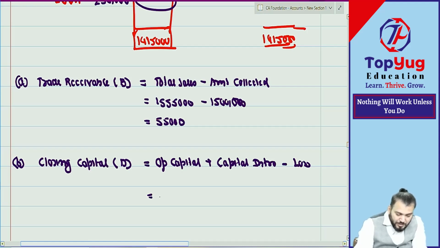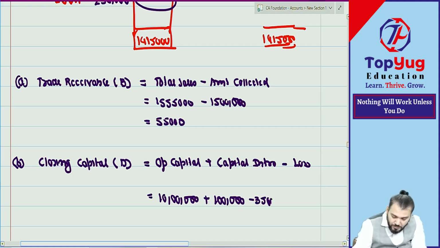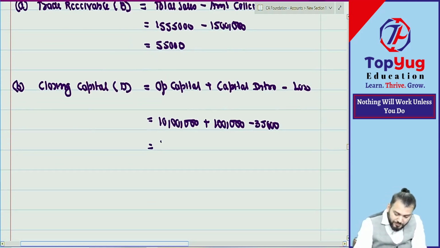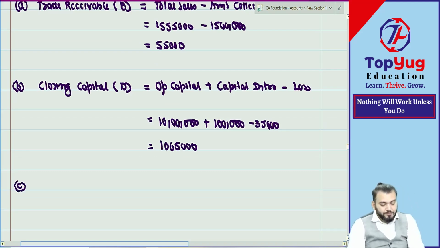So what was the opening capital? 10 lakh. Capital introduced 1 lakh, minus loss, is equal to 10 lakh 65,000.